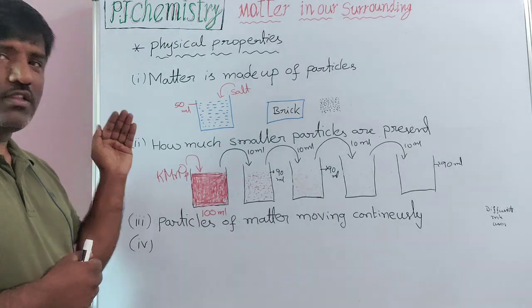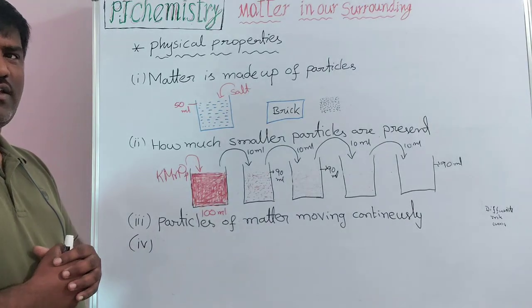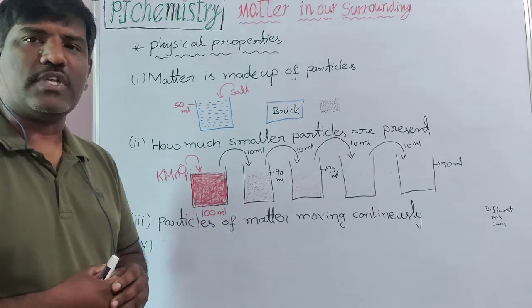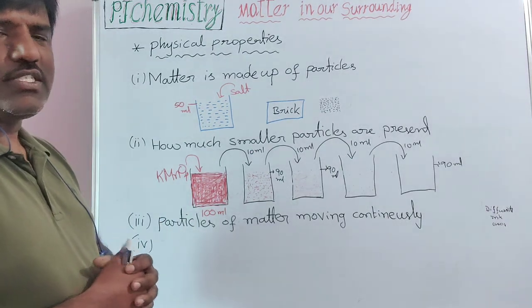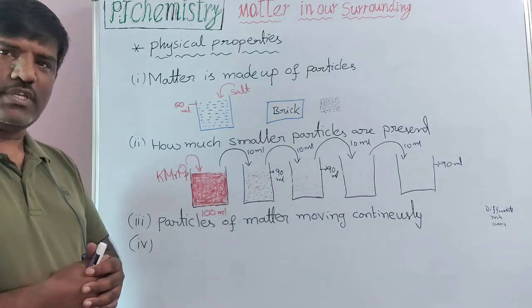That means the gas is moving through the air. The smell is transferring up to you. That we call diffusion, spontaneous mixing. Spontaneous mixing of gases is called diffusion.